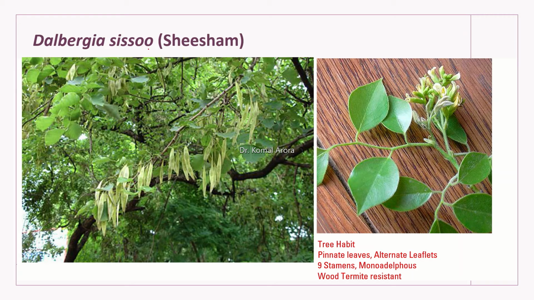Okay, Dalbergia sissoo. This is a woody species. It's a common timber yielding plant, very, very common, which is called tali or shisham. Okay, so this is an example of a tree habit. Secondly, it has pinnate leaves, but see the leaflets, they are alternate. So this is an example with alternate leaflets, only example with this reference. And it has 9 stamens and they are monadelphous. The plant wood is termite resistant. So it is the economic importance. It's very, very expensive but it is termite proof.